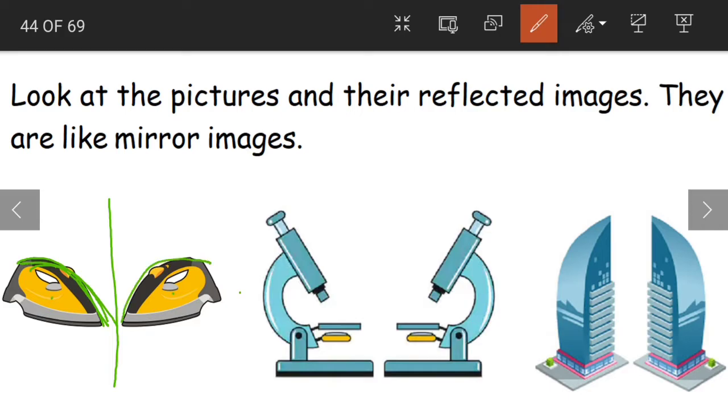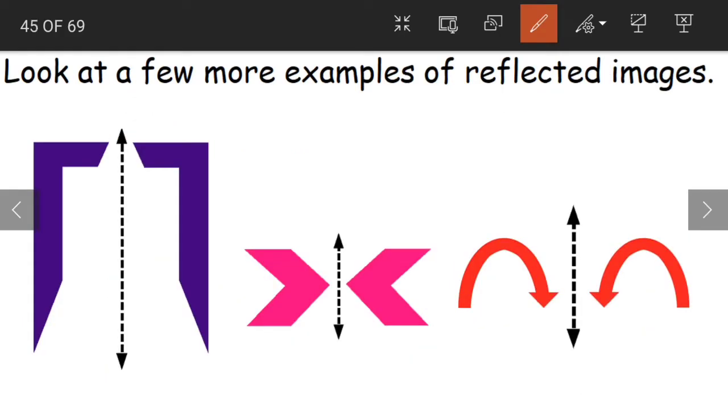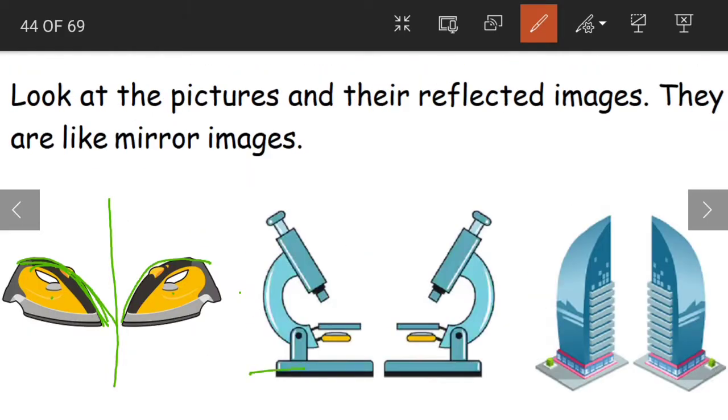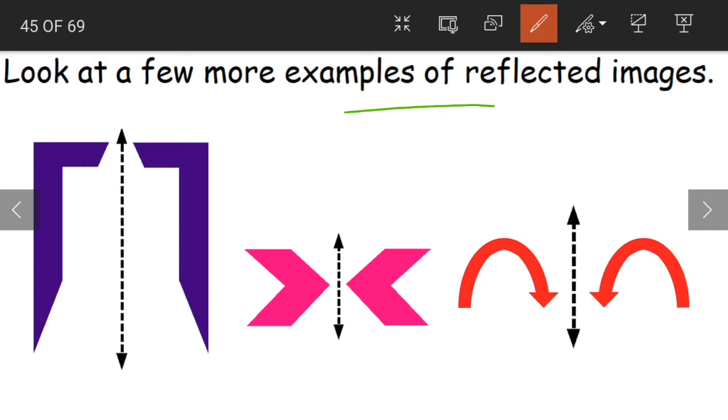So it's in the opposite direction. That is what is called reflection. Left becomes right and right becomes left in the reflection. Now look at a few more examples of reflected images.